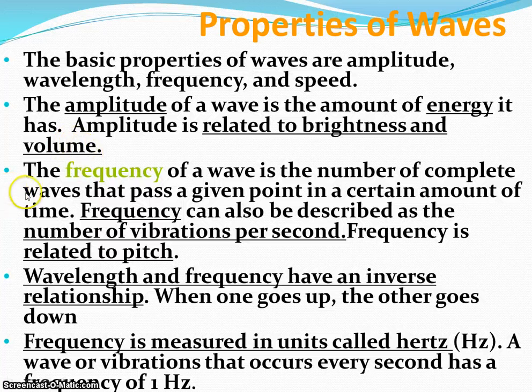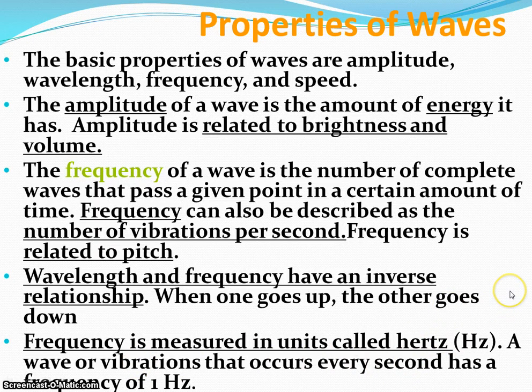Frequency is the number of waves that pass a point in a certain amount of time. Frequency is the number of vibrations per second. It is related to the pitch of a sound or the color of a light. Wavelength and frequency have that inverse relationship we have spoken about, and we measure frequency in hertz. Vibrations per second, that is hertz.